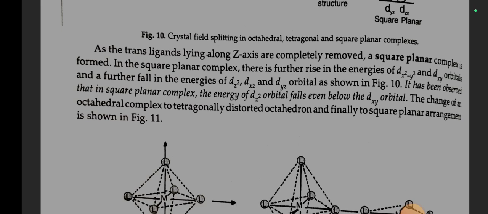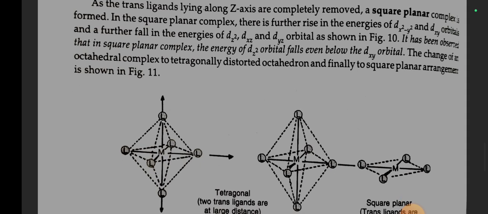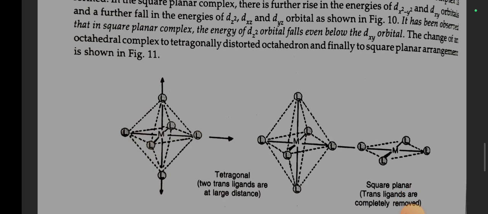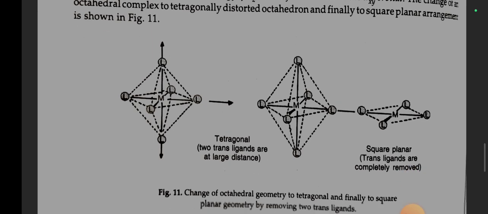As the trans ligands lying along the z-axis are completely removed, a square planar complex is formed. In the square planar complex, there is further rise in the energies of dx square minus y square and dxy orbitals and a further fall in the energies of dz square, dxz and dyz orbitals as shown. It has been observed that in square planar complex, the energy of dz square orbital falls even below the dxy orbital. The change of an octahedral complex to tetragonally distorted octahedron and finally to square planar arrangement is shown in figure 11.